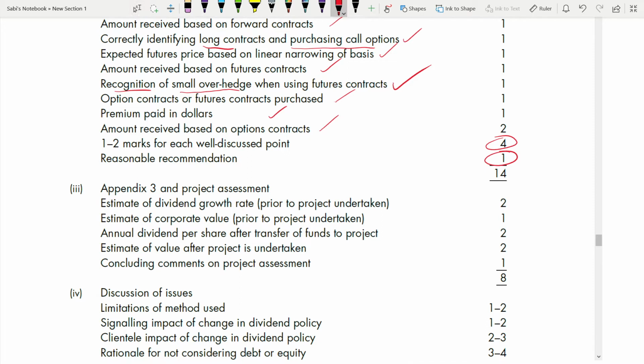Appendix 3 and project assessment. So estimate of dividend growth rate. Dividend growth rate prior, corporate value prior, annual dividend per share after the transfer of funds to project, estimate of value after the project is taken. So 1 mark for each, 2 marks I can see for some. And estimate of value after the project is taken, 2 marks. 1 mark is for concluding comments on project assessment. In your report you will see.